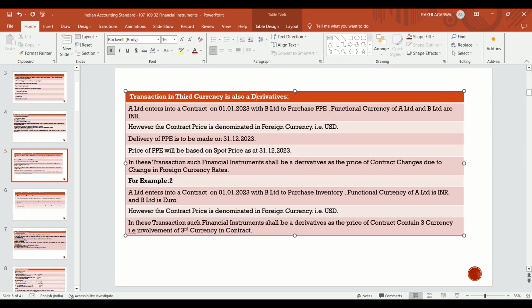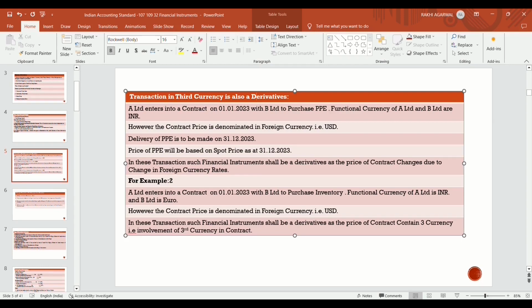The PPE is to be delivered on 31st December 2023. Means the date of making the contract is 1st January 2023 and the delivery takes place on 31st December 2023.